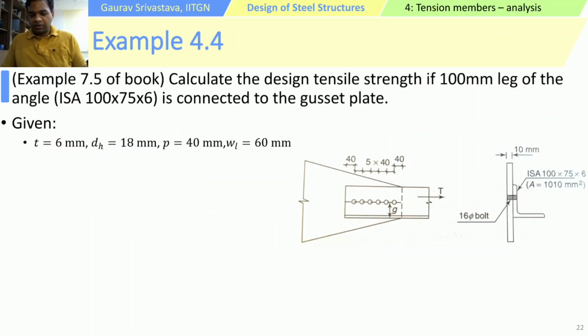Let's now look at an example. This is example 7.5 of the book. It says: calculate the design tensile strength if the 100 mm leg of the angle ISA 100 by 75 by 6 is connected to the gusset plate. One can look at IS 808 to get the area. The gross section area is 1010.